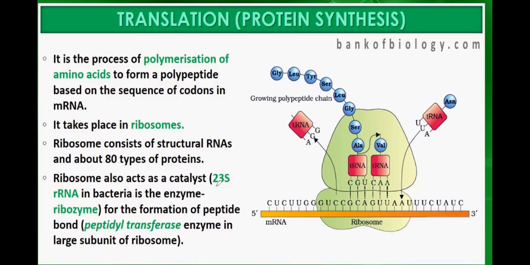In bacteria, the 23S rRNA acts as the enzyme ribozyme. For the formation of the peptide bond, the peptidyl transferase enzyme in the large subunit of the ribosome is also useful.